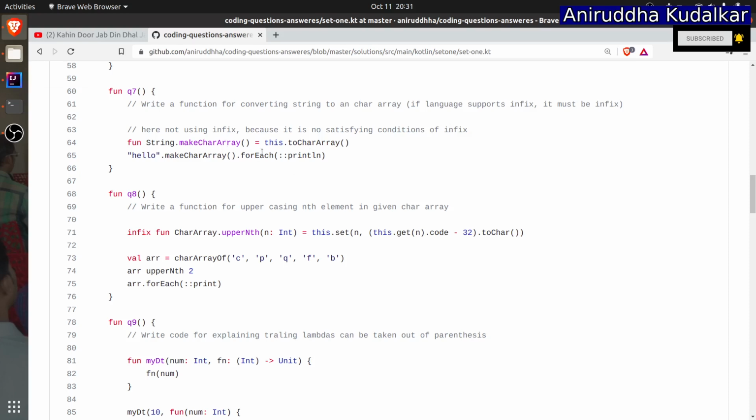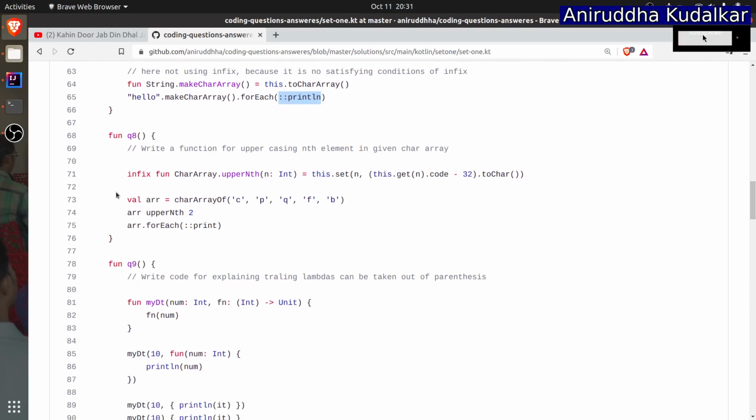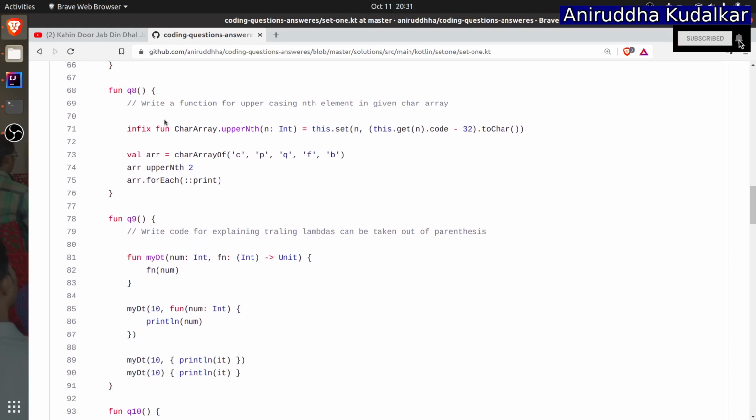And it is converting. Well, this thing is called a method reference. This thing is called what? Method reference, because println is one of the functions which can accept the string and print it. That's question 7, and deliberately I have used some new syntax. So you should get a question in your head what exactly this is. So I told you this is a method reference. Remember that.